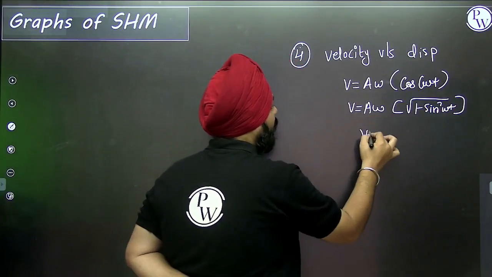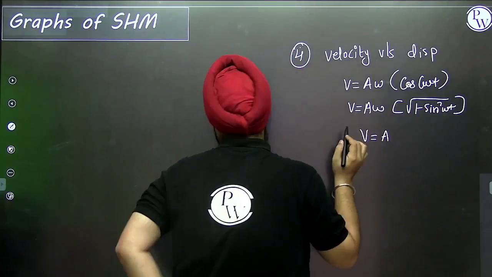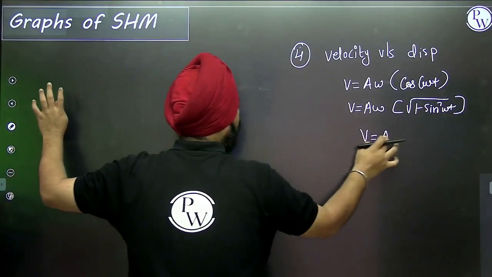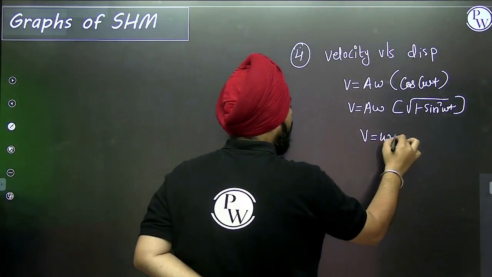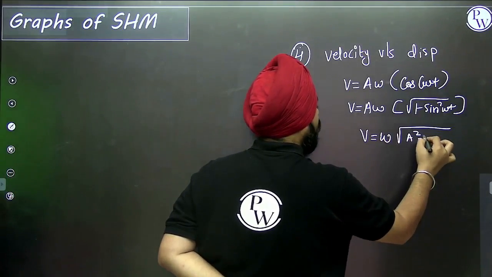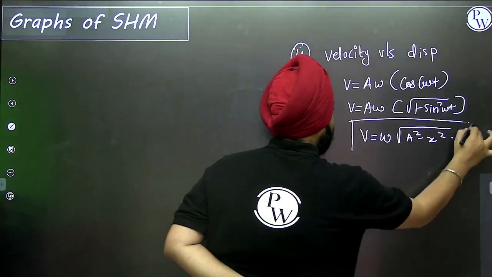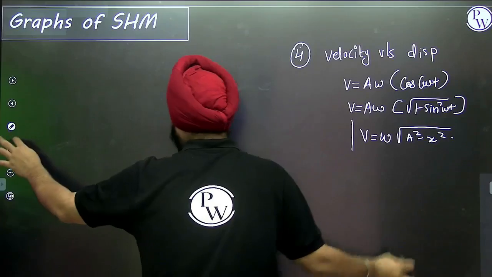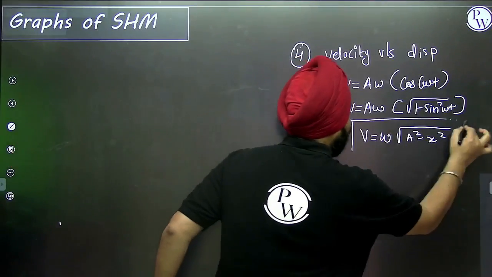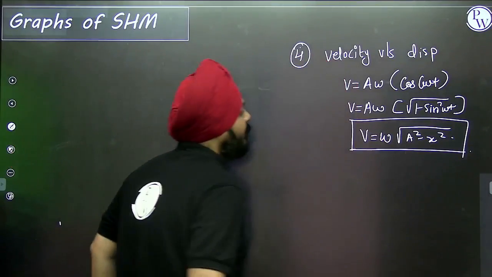By replacing this, we have v is equal to omega under root of A square minus x square. This is the equation of velocity with respect to displacement.